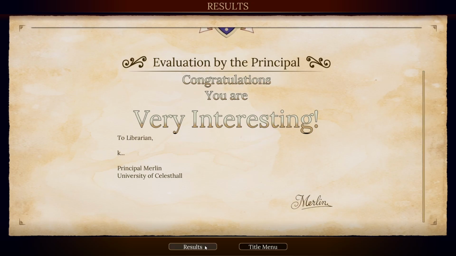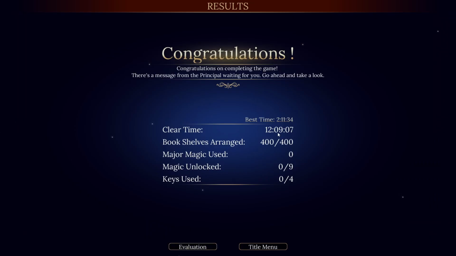So, that's done. Results: it took me a bit over 12 hours to get everything arranged. Didn't use any magic at all. No magical knock, no major magic used. Keys used 0. So, yeah.